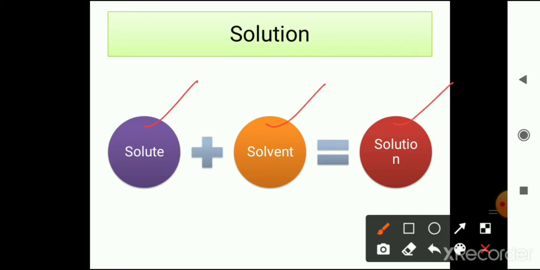It means solute and solvent mixed together to make a solution. So one thing will be called solute and the other will be called solvent, and the mixture will be called solution.